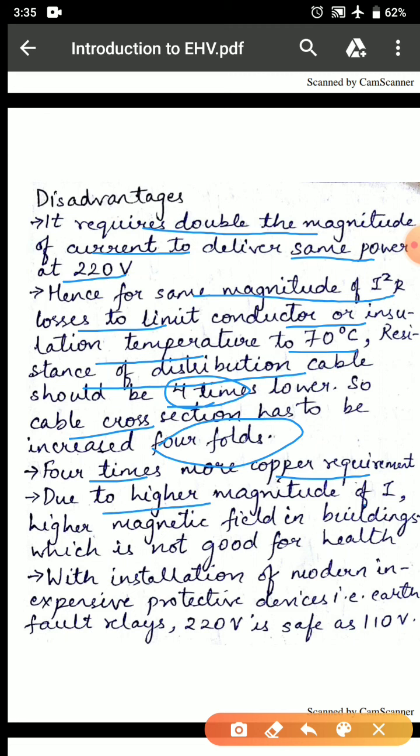Due to higher magnitude of current, higher magnetic fields in buildings are developed, which is not good for health. With installation of modern inexpensive protective devices, that is earth fault relays, 220 volt is as safe as 120 volt.